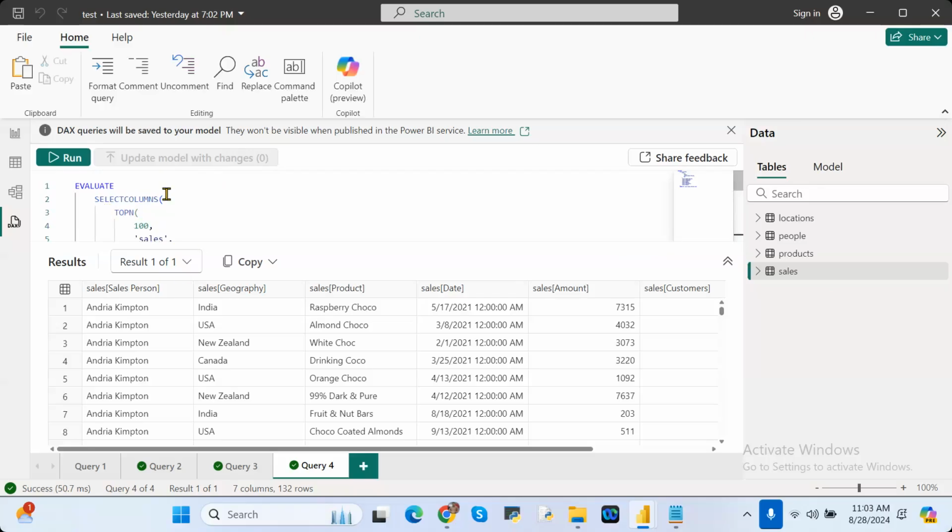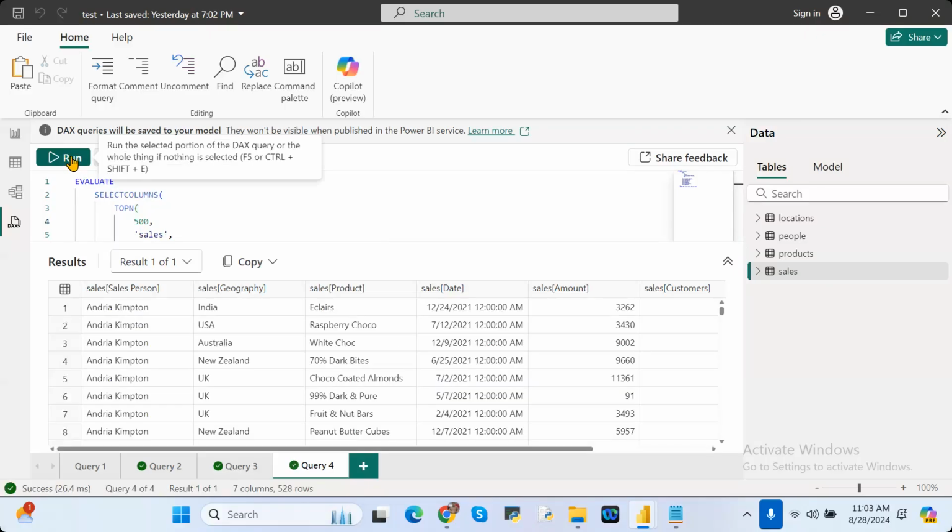I'm just selecting an option. Here I'm seeing 100 only, but I want to see 500 records. In this DAX query, you have to change it from top 100 to 500. You can modify that one. Click on run. Now you see 500 records. If it's 1000, 10,000 or anything, this completes the DAX function automatically. Artificial intelligence generates this DAX, and you simply choose it.